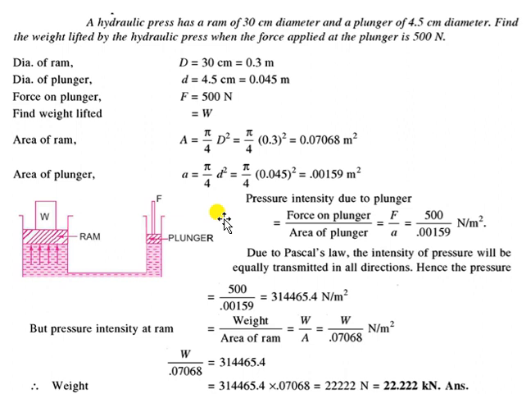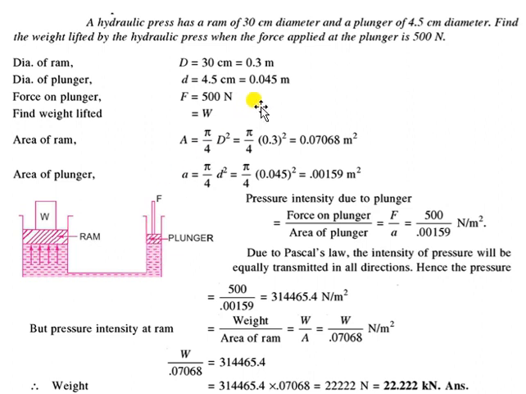With a lesser force you can lift heavier objects. So that is the advantage we are getting here. It wants you to calculate that if I apply a 500 Newton force on the plunger, how much weight I can lift on this ram.